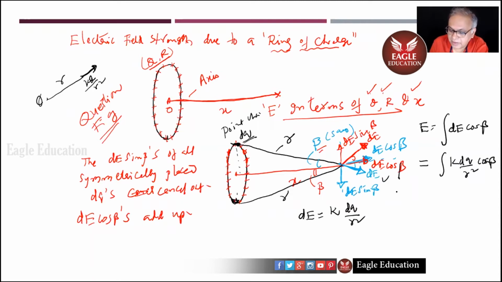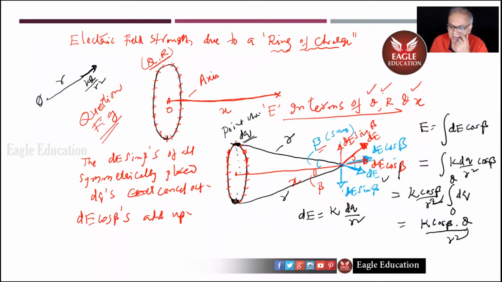K is a constant, cos beta is the same for all the elements, R is also the same for all the elements. So I take everything out and write simply integral dQ from 0 to Q, the total charge. I'll get K cos beta Q divided by R square as my field strength.